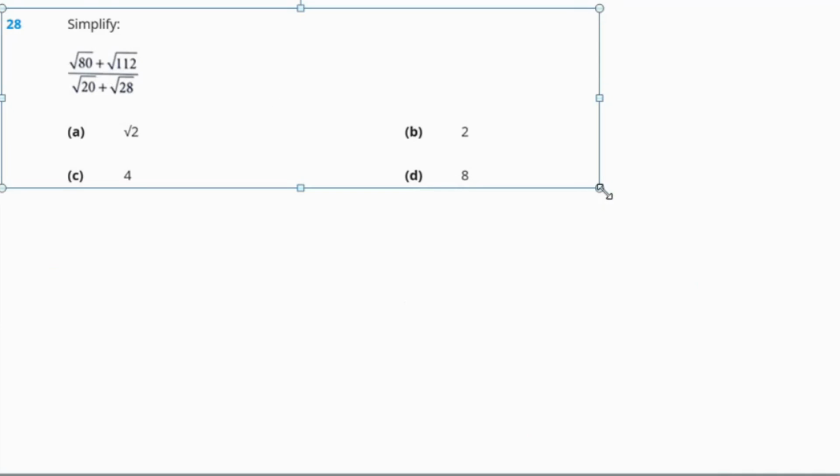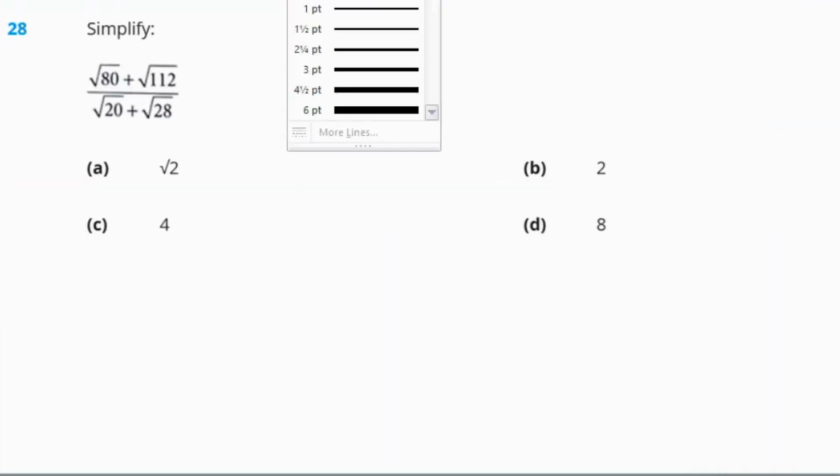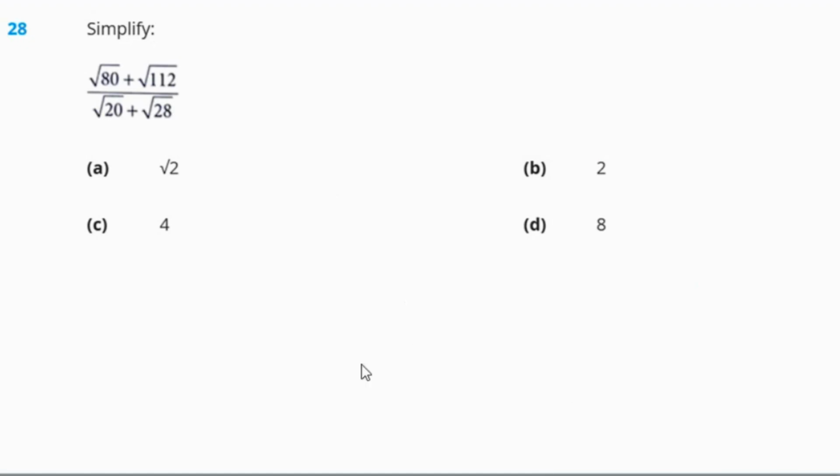Next, here we need to simplify root 80 plus root 112 by root 20 plus root 28. First we need to simplify the numerator and denominator in terms so we can easily take something common out of that. In 80 and 112, we need to figure out something common. That is 16. 16 times 5 we are getting 80. And 112 is also divisible by 16, 7 times.